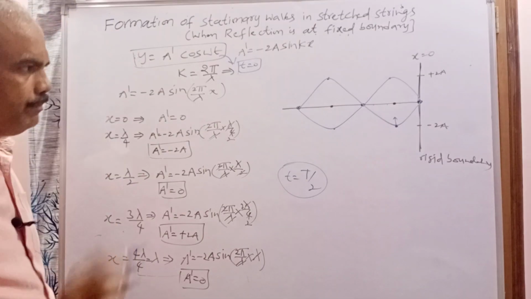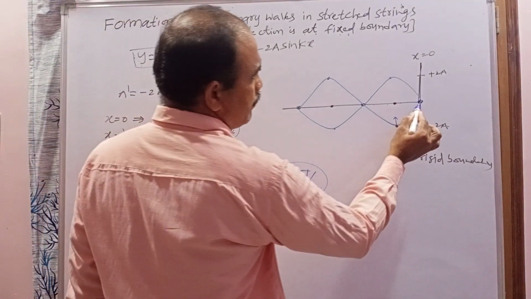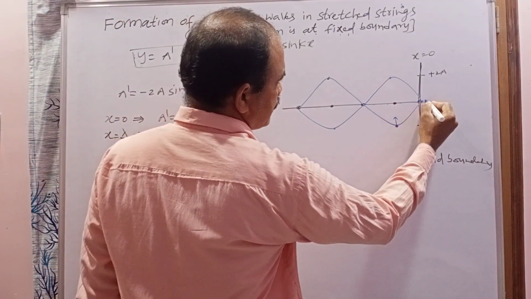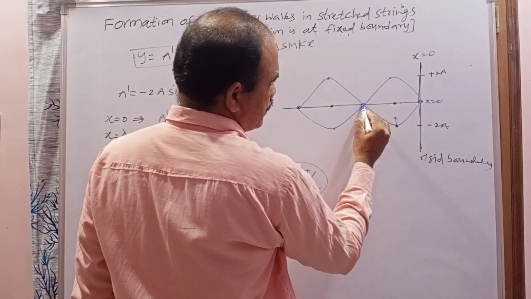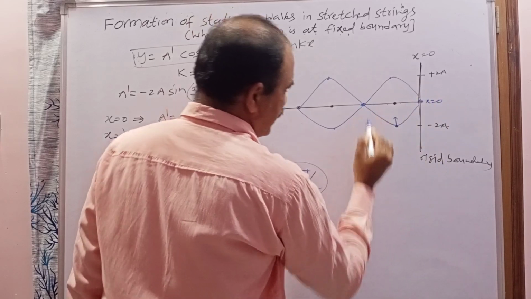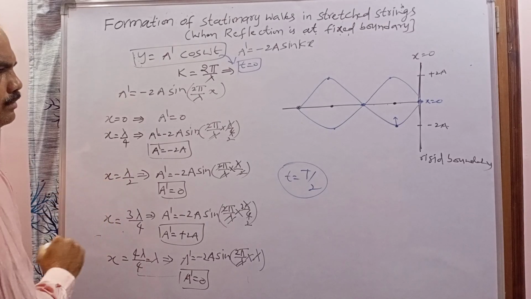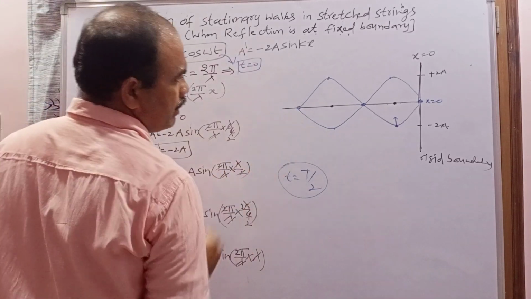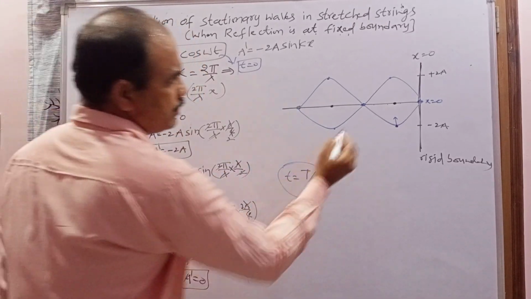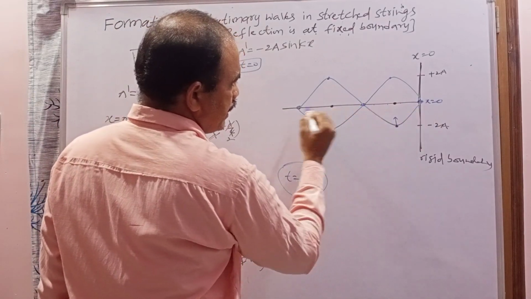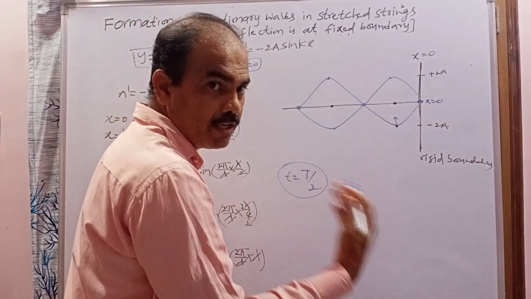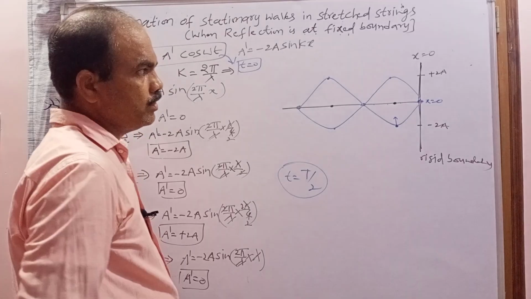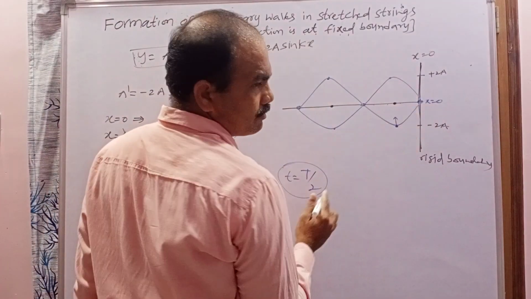At any time, the particle at x equal to 0, x equal to lambda by 2 and x equal to lambda cannot change their position even as the time changes. So the displacement will be 0.